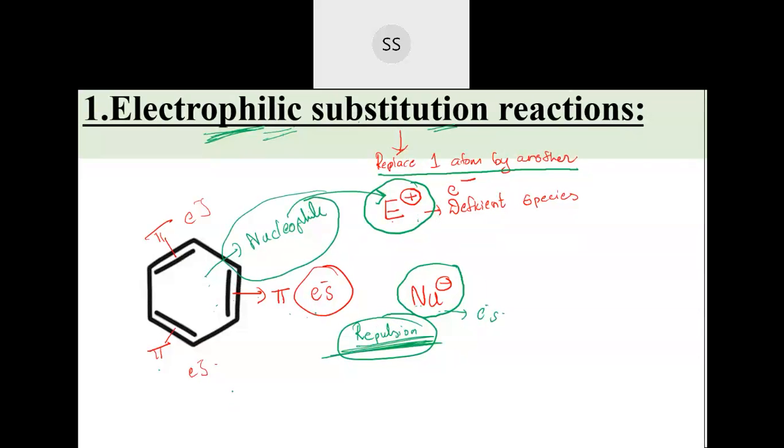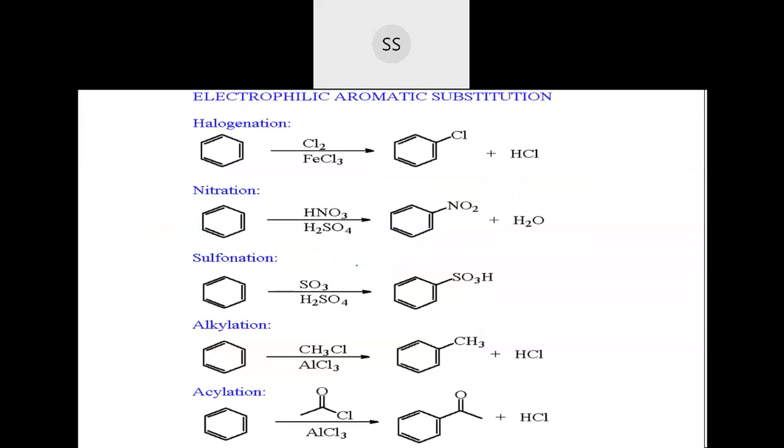Different kinds of electrophilic substitution reaction you are going to study. One is halogenation reaction of benzene. Then nitration, then sulfonation, then Friedel-Crafts alkylation and Friedel-Crafts acylation. These are the different kinds of electrophilic substitution reaction we are going to study. Not to worry about these equations now, I will be discussing everything in detail. The first one we are going to start is halogenation.